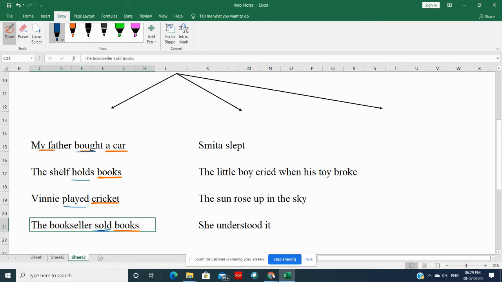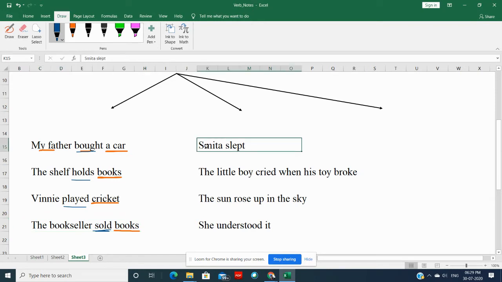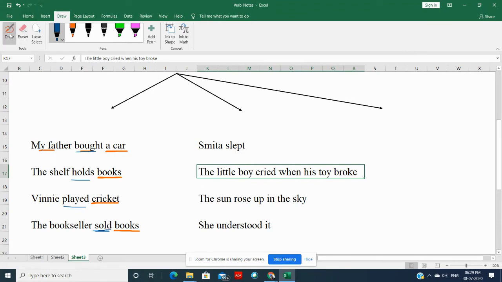Okay, now let's talk about these sentences. Smita slept. Well, yes, it's making sense. Do we need any object here? No. The little boy cried. If I just read this much, the little boy cried, it's still making sense. I don't need to add anything here.